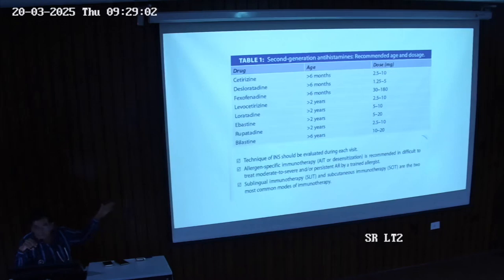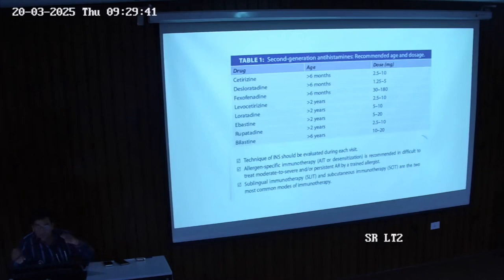So these are second generation antihistaminics. You can give cetirizine, levocetirizine, and all this. We can start them at different age groups and different years, and those should be given in mg. So these are recommended. And if you are in confusion, cetirizine is also a second generation antihistaminic, not levocetirizine only. Cetirizine is also second generation, and it is important. What you have is 2.5, the same dose is there. Nowadays we have Avastin, Bellastin, and the last one is Avastin. These are different because they are less sedative and have fewer side effects.